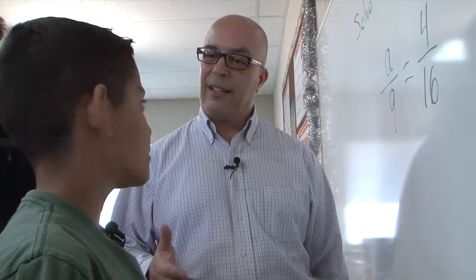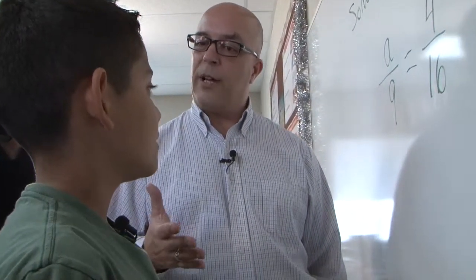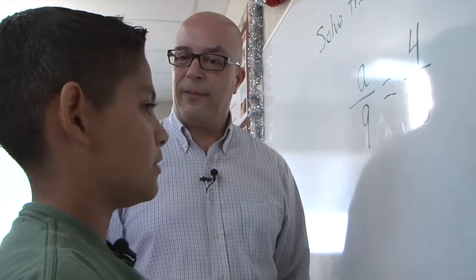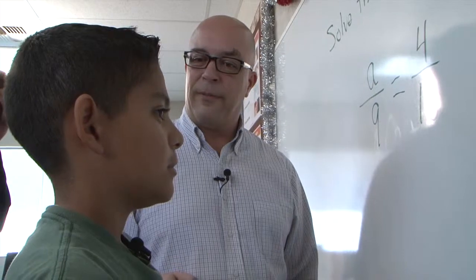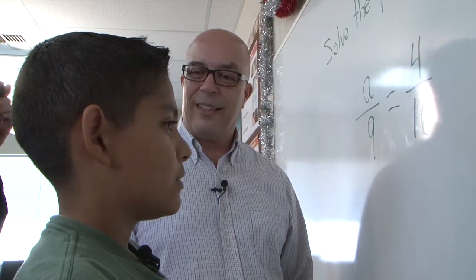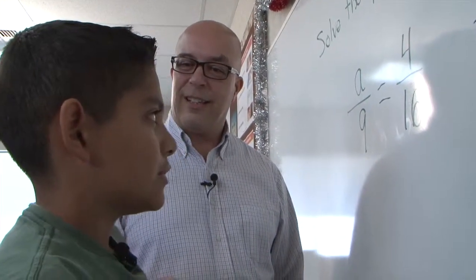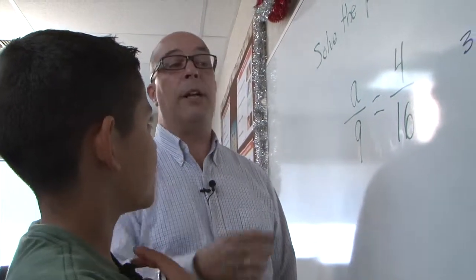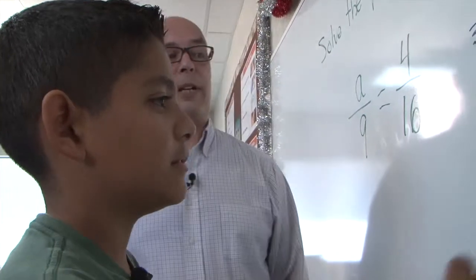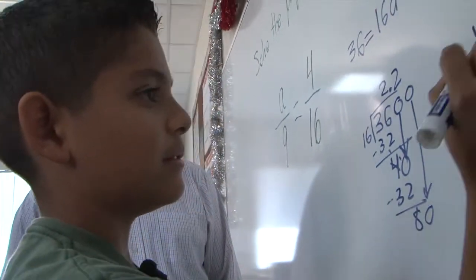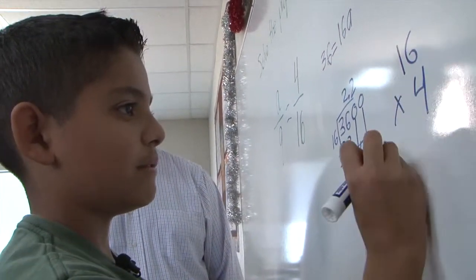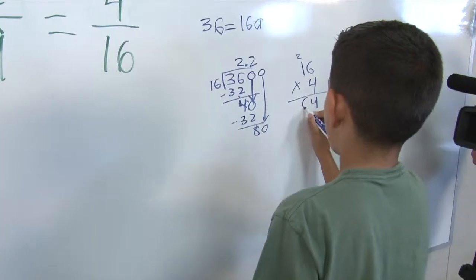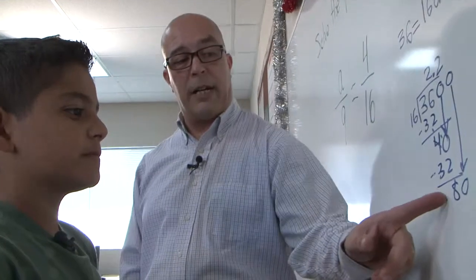We'll go in 3 times. Well, at first you tried a different number. Remember the number you wrote up there first? It was a little too high. Yes. What number was that? Do you remember? 4, I think. Why don't you go ahead and try 4? Do 16 times 4 over there. 64, not quite 80.